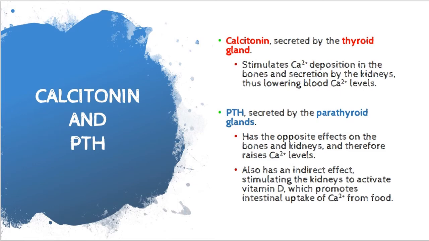Meanwhile, in contrast, PTH has the opposite effect, which is that it will increase the calcium level. It also has an indirect effect, which is to stimulate the kidneys to activate vitamin D, which will promote intestinal uptake of calcium from food.